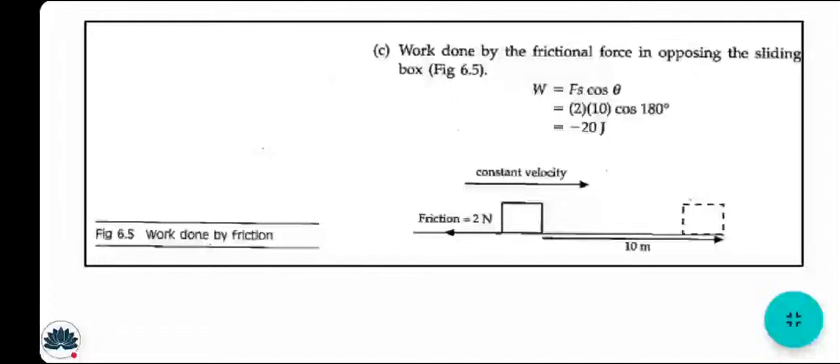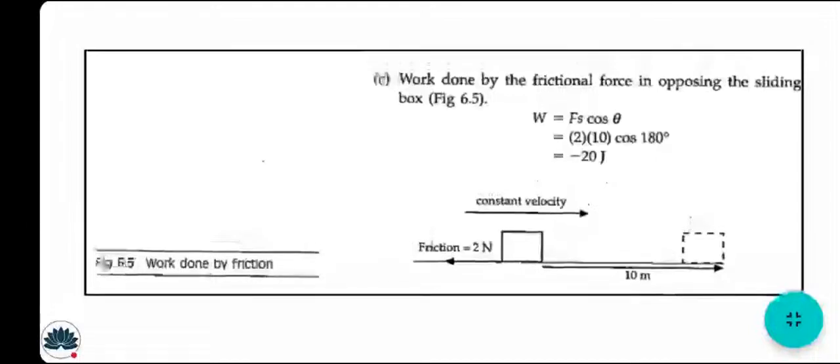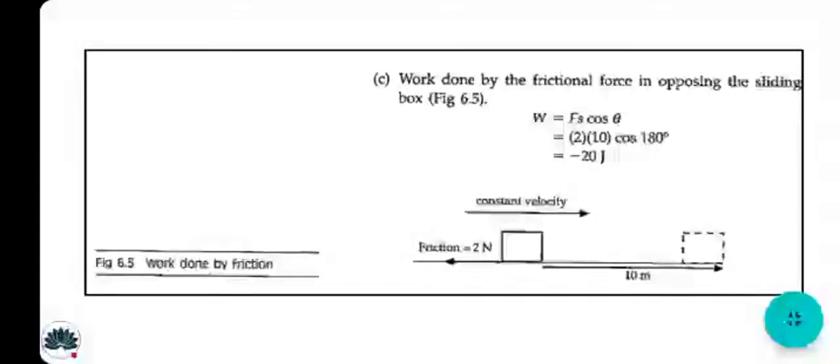Why do you take the cos theta here? I mean, no angle is shown here. So what is the reason for taking theta? Due to the reason that the force is in the opposite direction of the motion or the movement of the object. So you are required to take the cos theta, where cos 180 is the angle of a straight line. All right, so just remember these scenarios, very important.